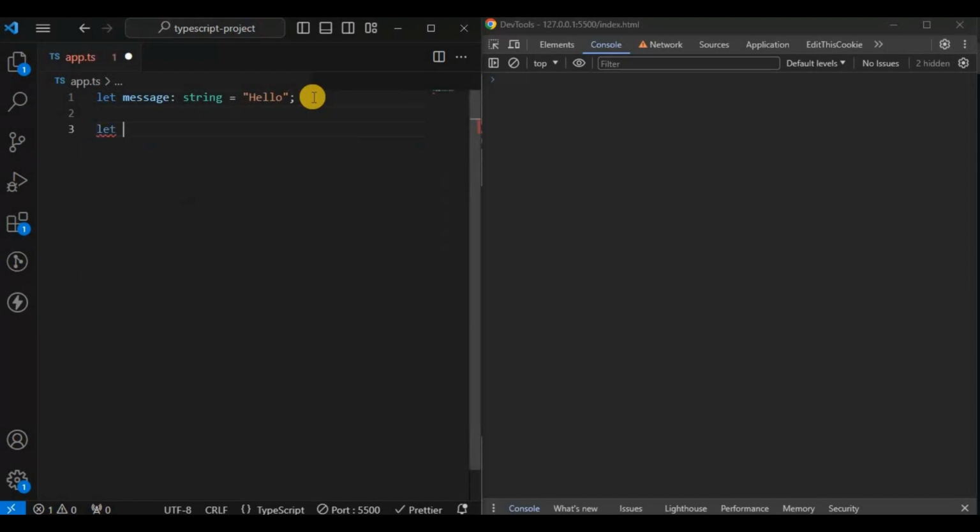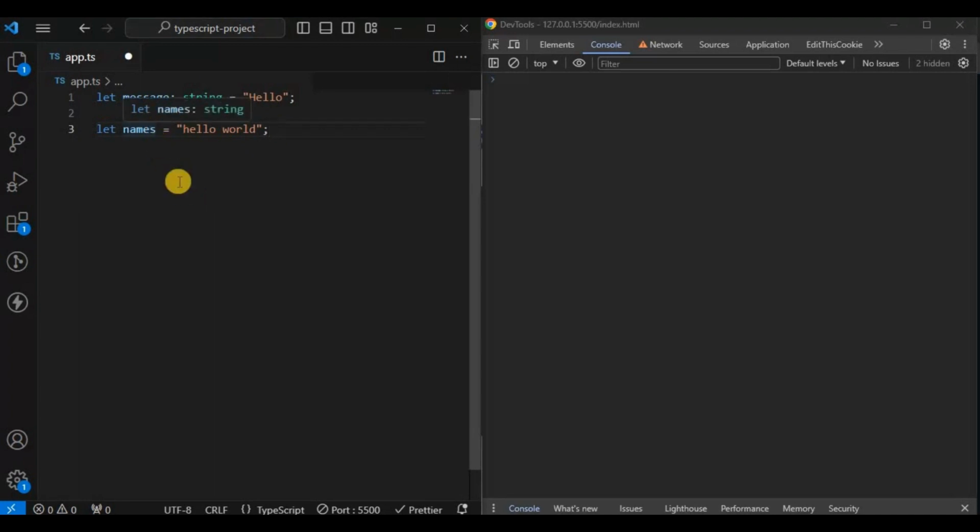Now I have taken another variable like names, and then I'm storing hello world into that one. Both are valid syntax in TypeScript. If I hover over message, you can see let message is of string type. The first one is where we are annotating the type. In the second one, we are using type inference.